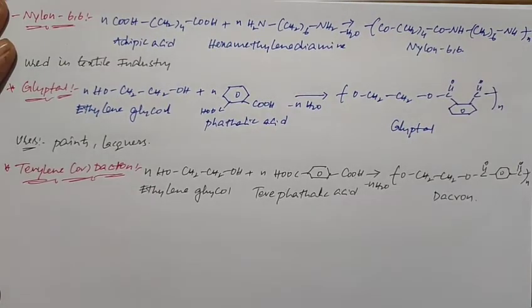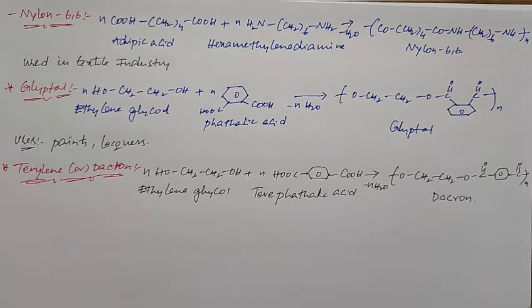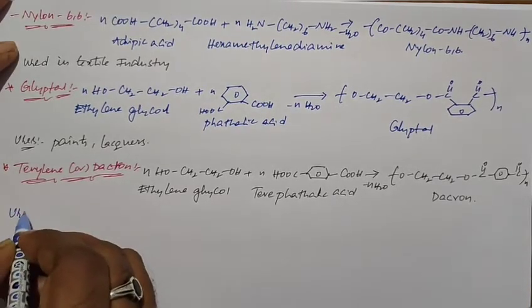Okay, so Dacron is generally used in the making of conveyor belts, recording tapes, and aprons for industrial workers. So these are the uses of terylene.